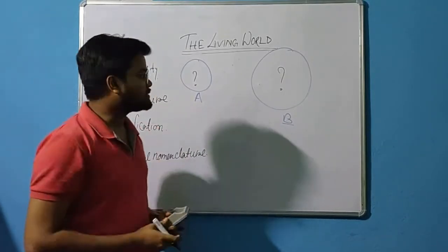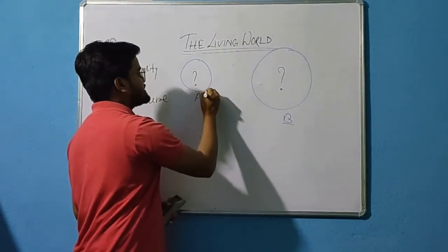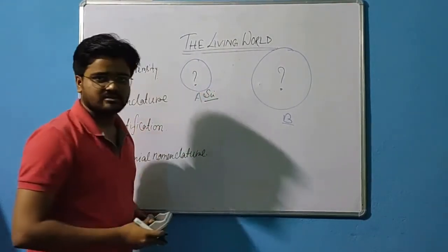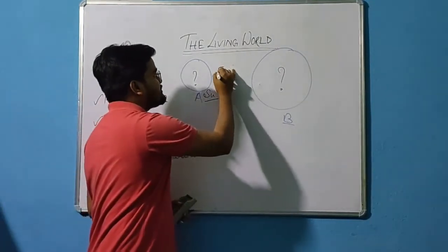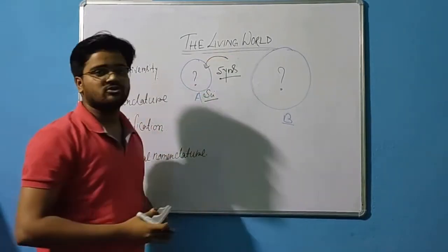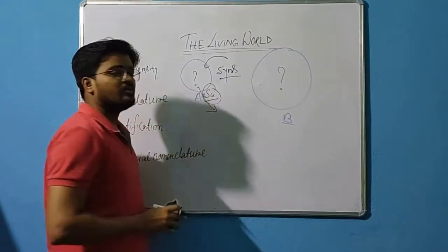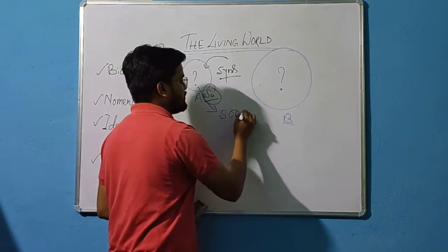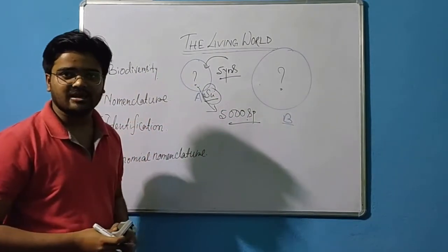Correct? Now suppose this area is examined by a scientist or biologist, and after 5 years you come back to this particular geographical area. When the scientist calculated the species number, he found that near about 5,000 species are present in this area.